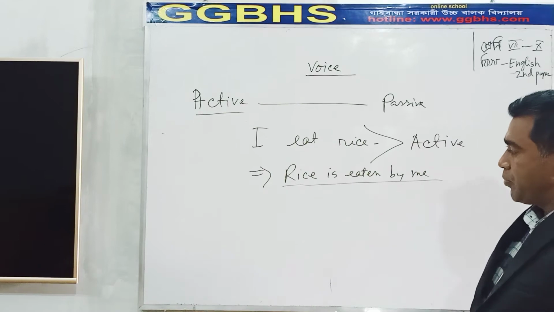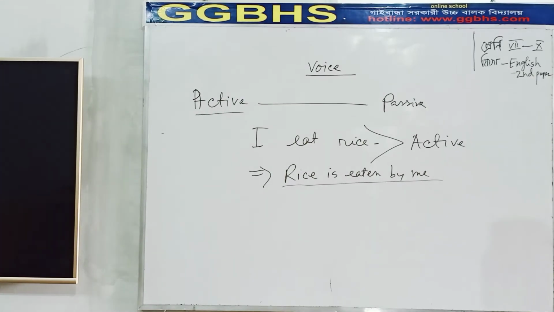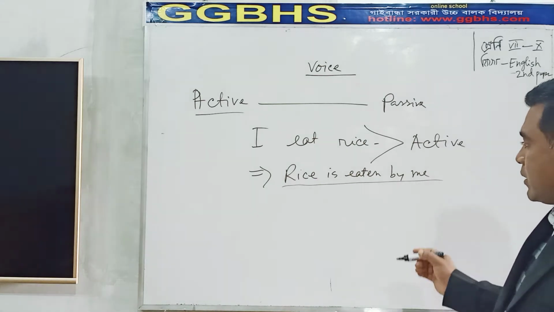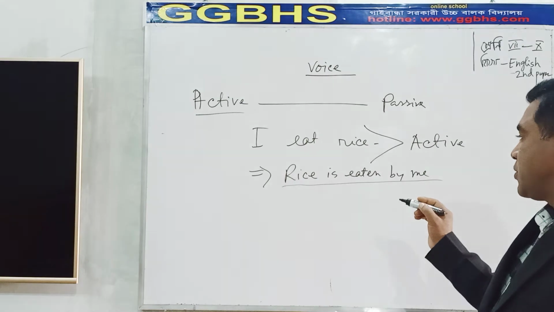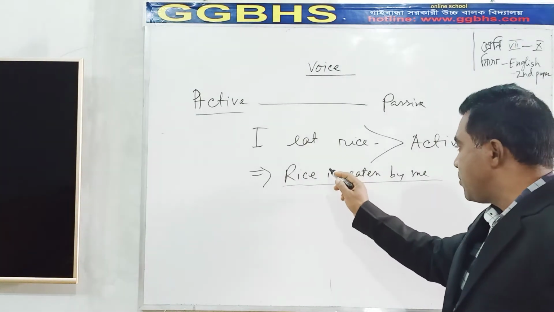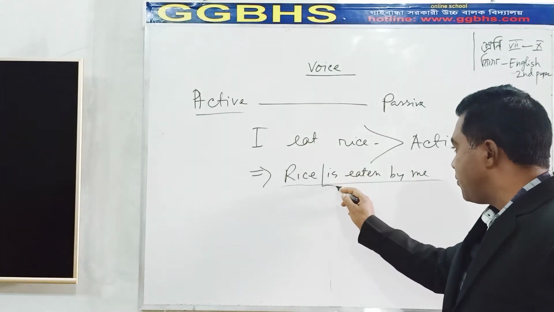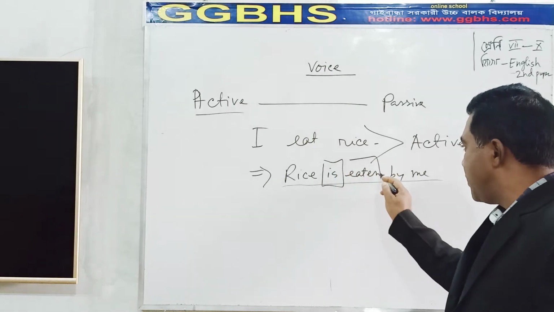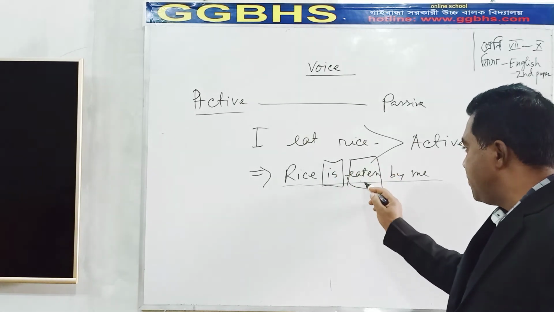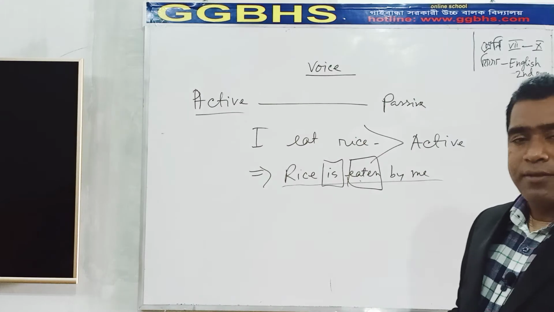You can easily understand whether the sentence is active or passive. First of all, you have to try to see the be verb followed by the main verb, and this main verb must be in past participle form.